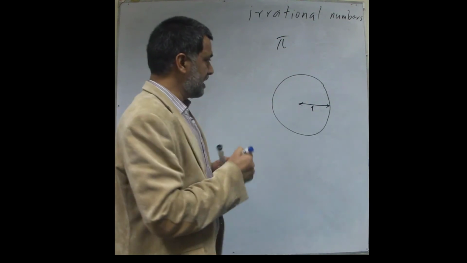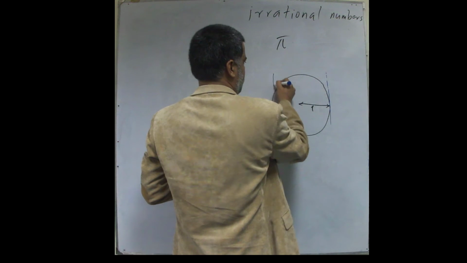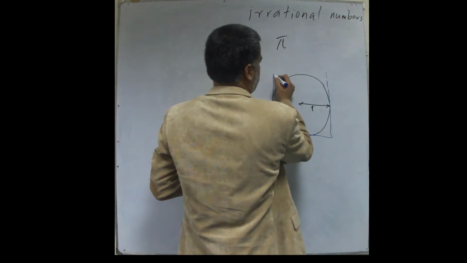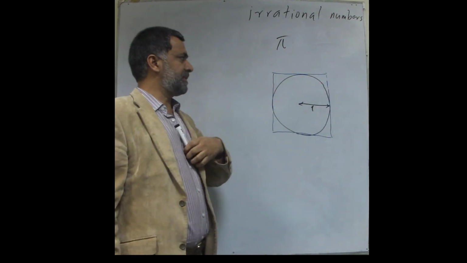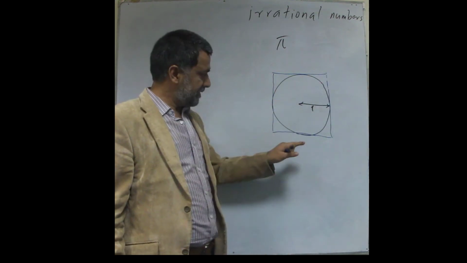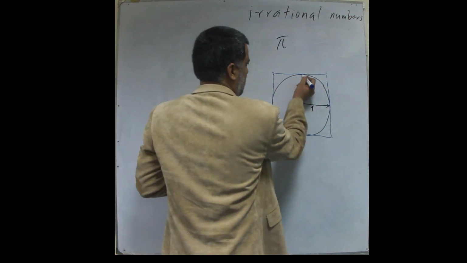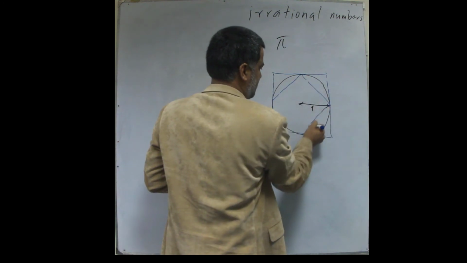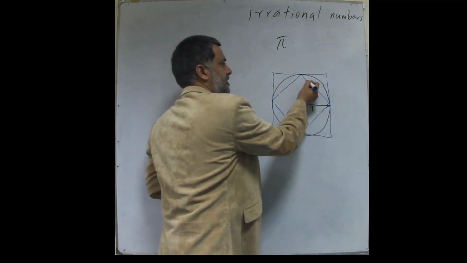So let's see what we can do. Forgive me for my pathetic drawing. This circle is inscribed inside a square, but there is also a smaller square which can be drawn inside the circle.